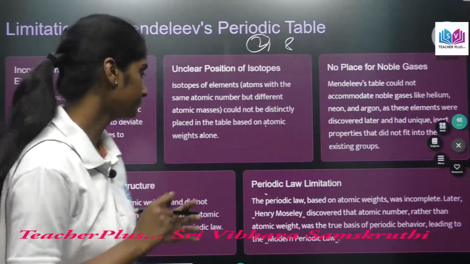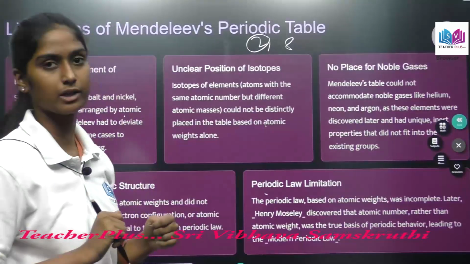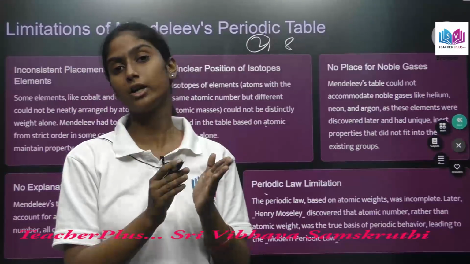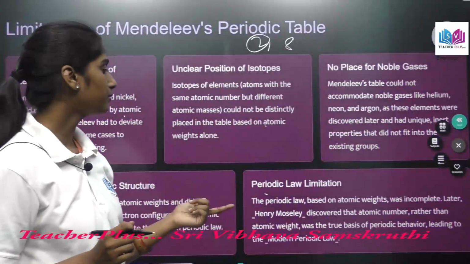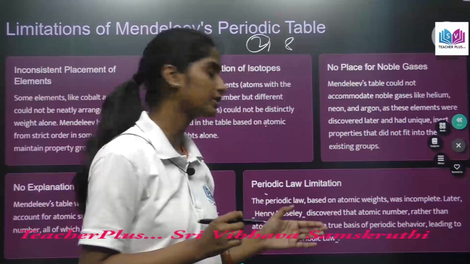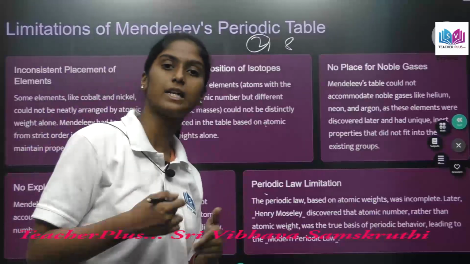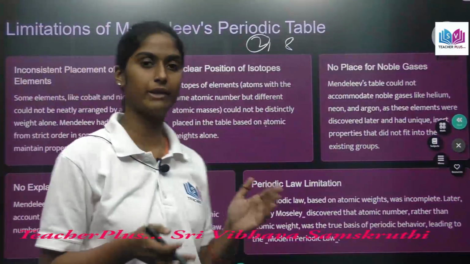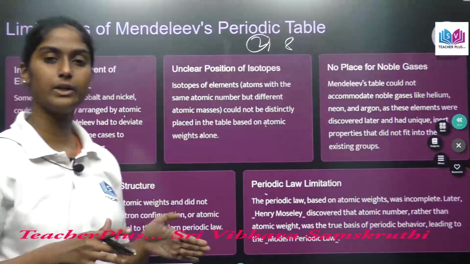Henry Moseley, right? Mendeleev's periodic law was that the properties of the elements are periodic functions of their atomic weights, but now we know that they are periodic functions of the electronic configuration, outer shell configuration, right? So this is also one of the limitations, and these are the limitations of Mendeleev's periodic table.